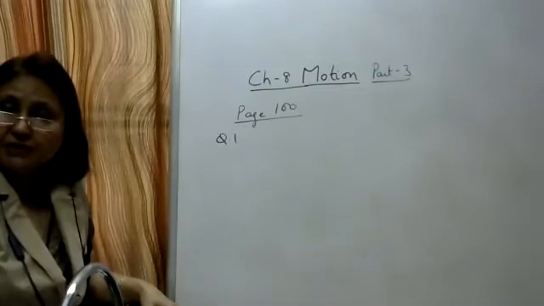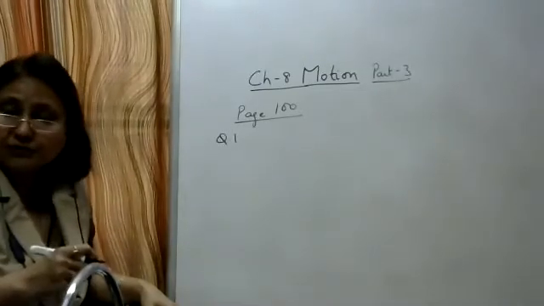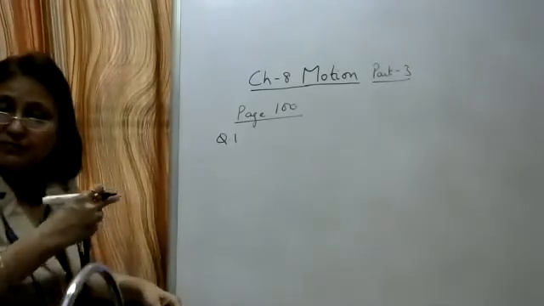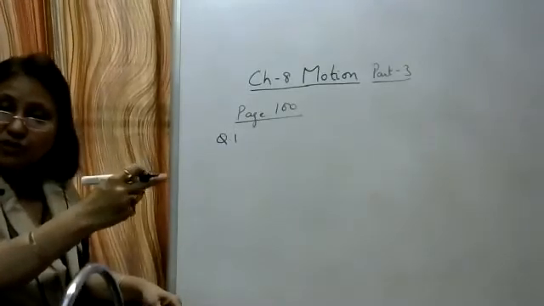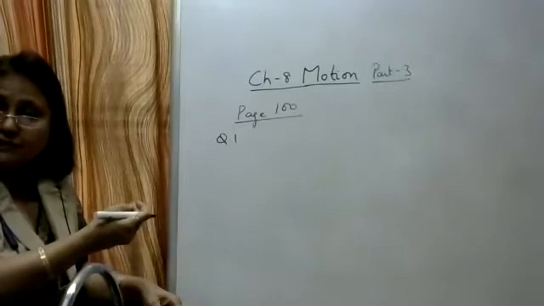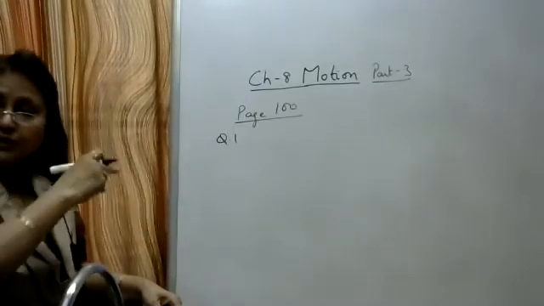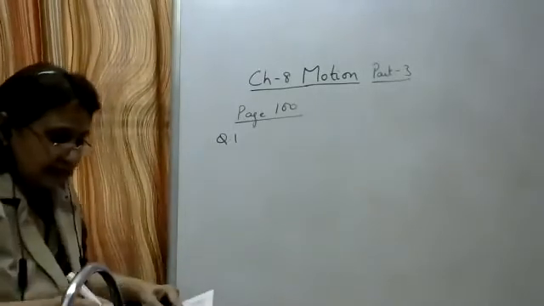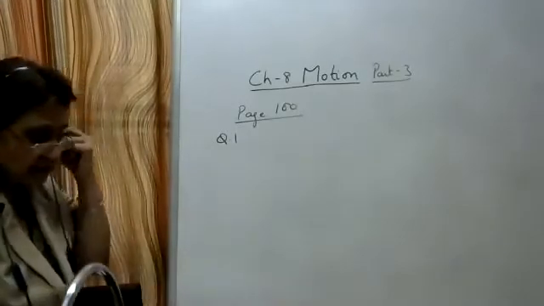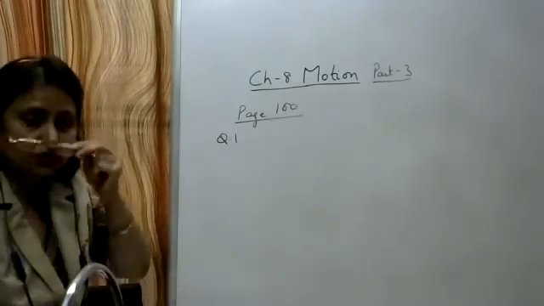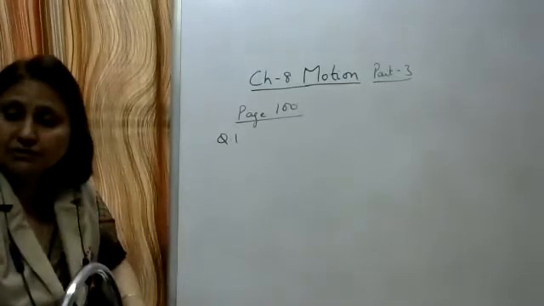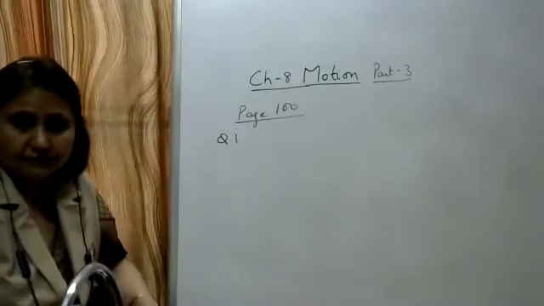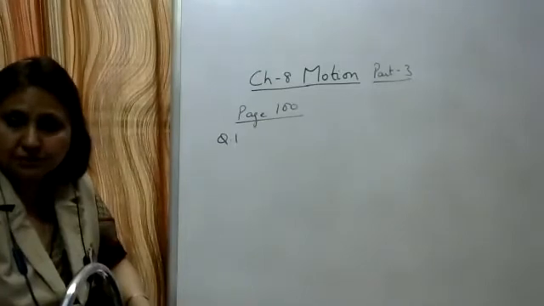Yes, the displacement can be equal to 0. When is it equal to 0? When it returns back to its initial position, then the displacement is 0. One example, any one example, the example which we have discussed in theory: 60 kilometers goes forward, returns back 60 kilometers. So the initial and the final position is the same. Or a particle moving on a circular path returns back to its initial position, then also the displacement is 0. So write its answer. Yes, the displacement can be equal to 0 when the particle returns back to its initial position.